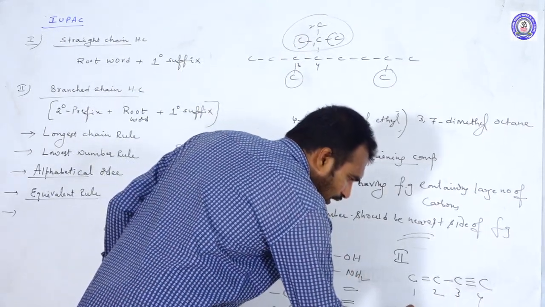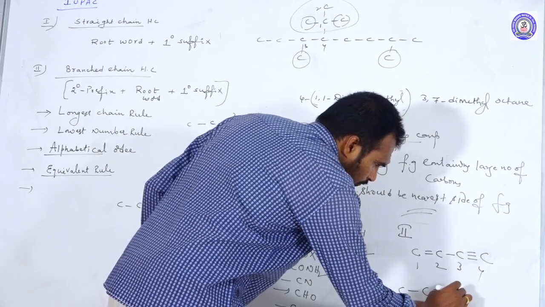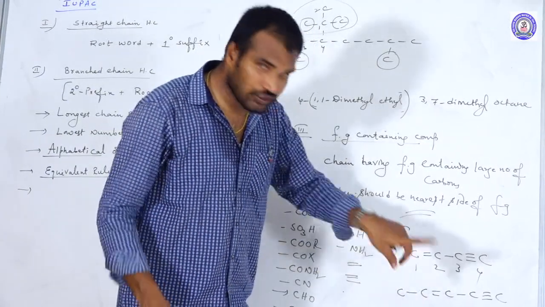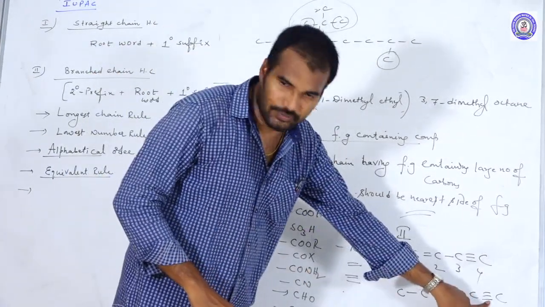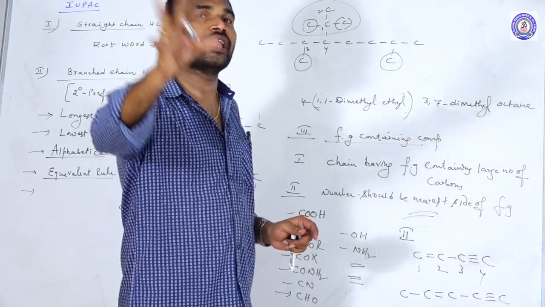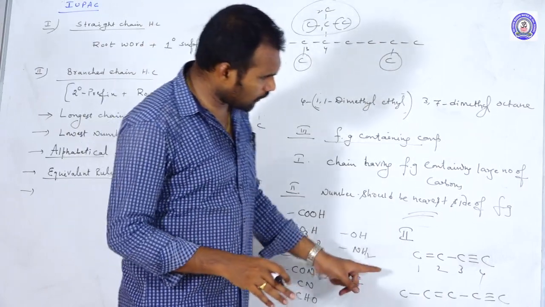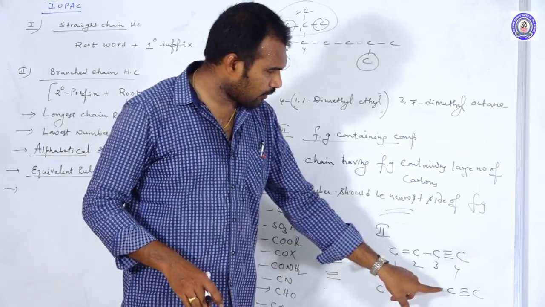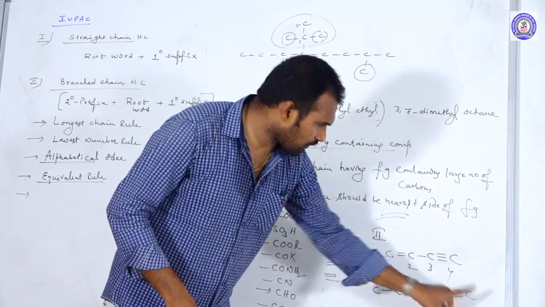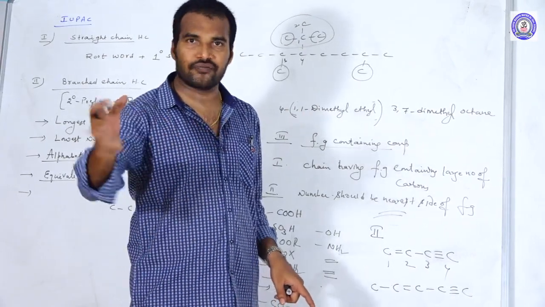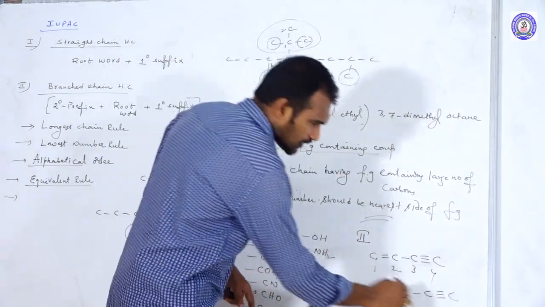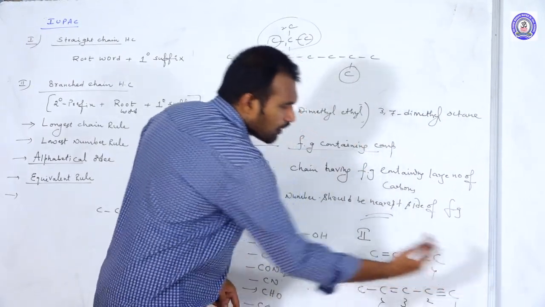Suppose they both are not terminals, like this. You check: are they both terminals? No. See, one is terminal, but the other one is not. If they both are not terminal, then you follow the lowest number rule. If we give the numbering from left to right, after the second carbon and after the fourth carbon, 2 plus 4, 6. If we number from right to left, after the first carbon and after the third carbon, 1 plus 3, 4, which is the least. So in this case, you should start giving the numbering from right to left.